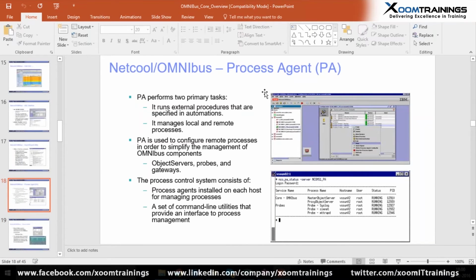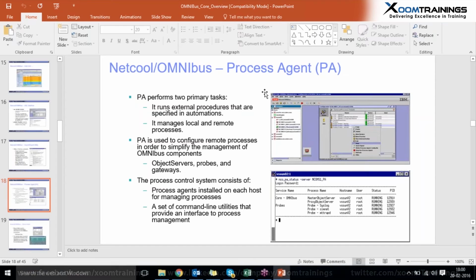And I already discussed the process agent. Why we are using the process agent is it performs two primary tasks. It runs external procedures that are specified in automations, and also it manages local and remote processes, so that without our manual interruption, manual login and running of the certain object servers and also probes, it automatically runs whenever our Linux or Windows systems start. This process control system consists of two parts. That means process agents installed on each host for managing processes, and a set of command lines to utilize these, for object servers, probes, and gateways.